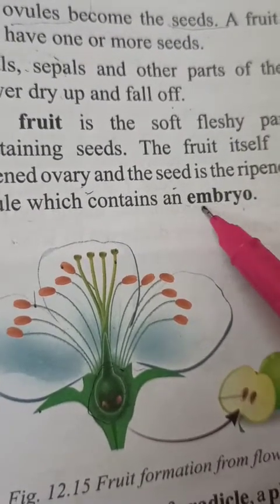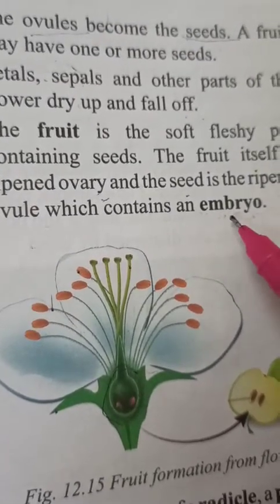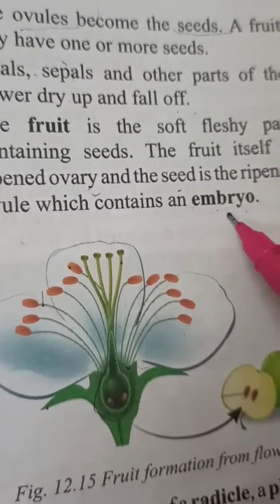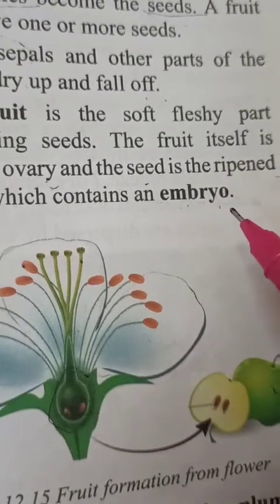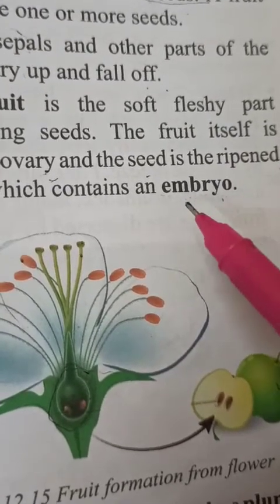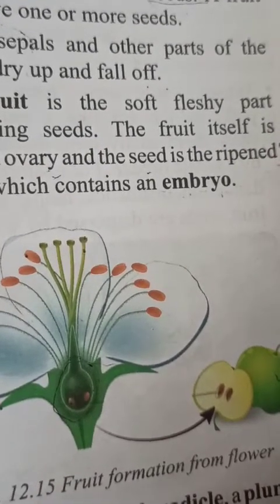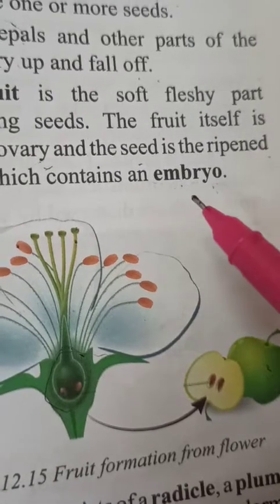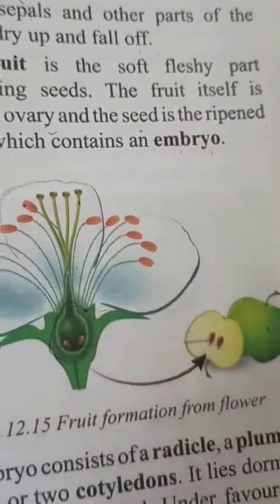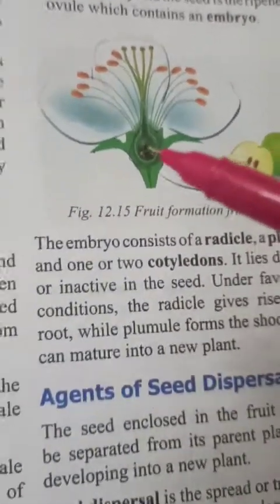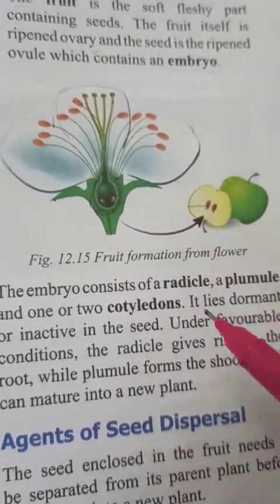Meaning the embryo is that part of the seed which we can also say is a baby plant, because when we sow seeds anywhere in the ground, in the soil, this embryo part develops into shoot and root. Okay, because root and shoot develop from this part of the embryo. So children, this is about seed and fruit formation.